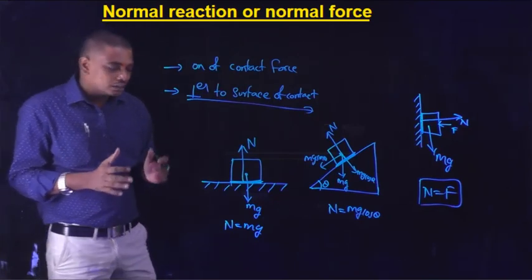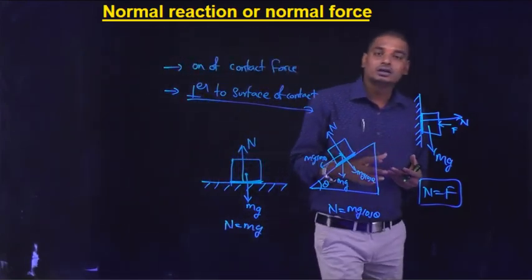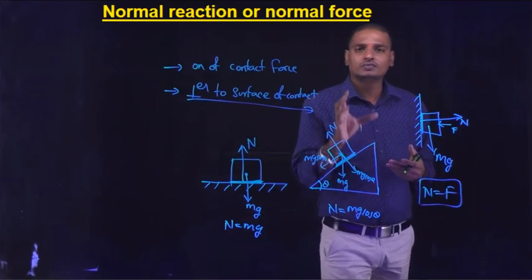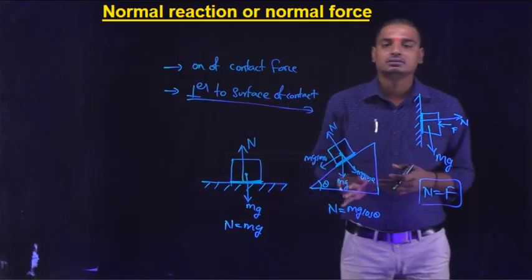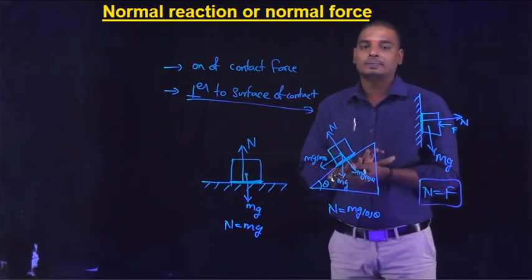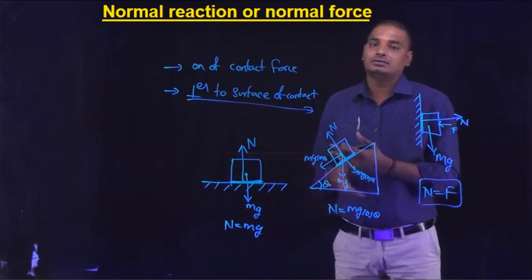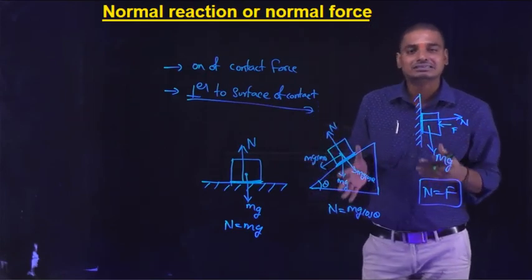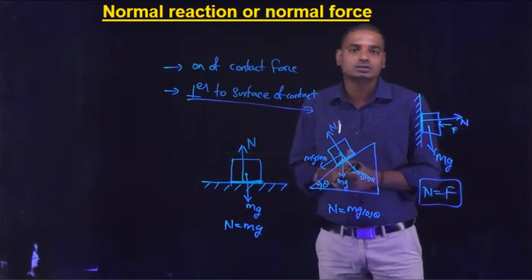In our next session of the video we will discuss what a free body diagram is, which is very important to solve problems in mechanics, and how to draw a free body diagram. We will also see what the apparent weight of a man in a lift is, and whether it changes when the lift moves upwards or downwards.